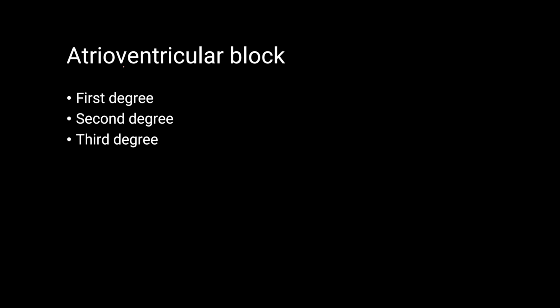Now let's move on to talk about the atrioventricular block. The atrioventricular block, also known as the heart block, is of three types: the first degree, the second degree, and the third degree. In first degree heart block, there is a prolongation of the PR interval, and that is the only finding in this type. In the second degree heart block, we have Mobitz type 1 and Mobitz type 2.